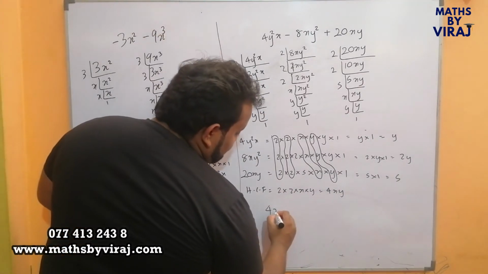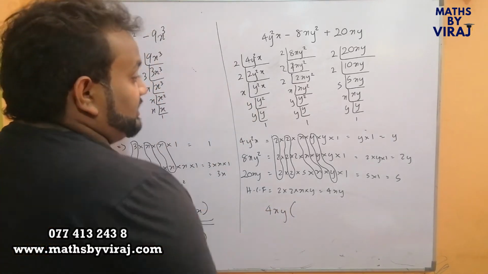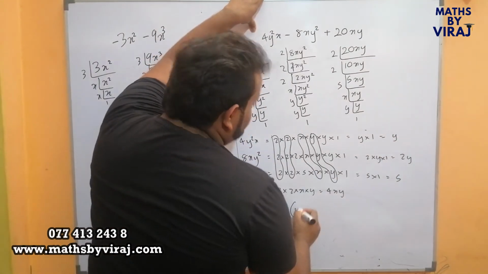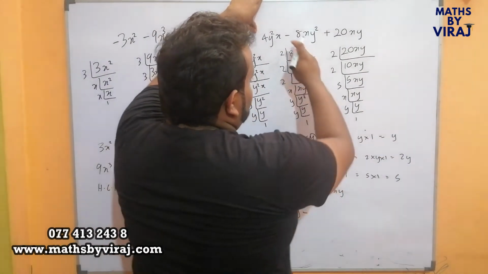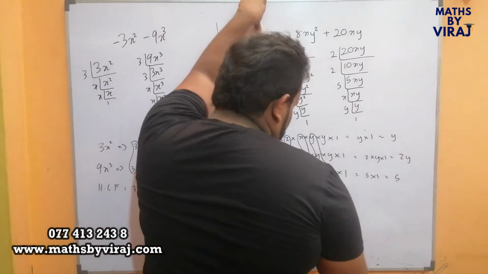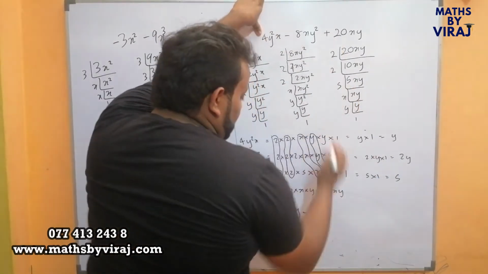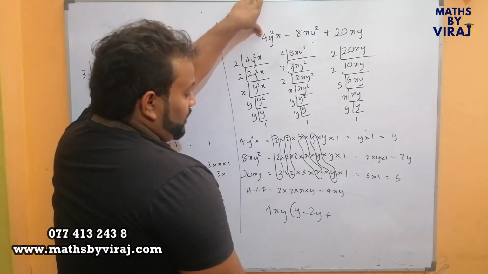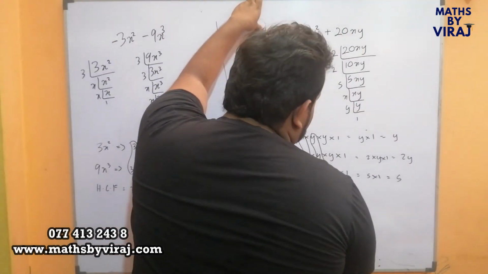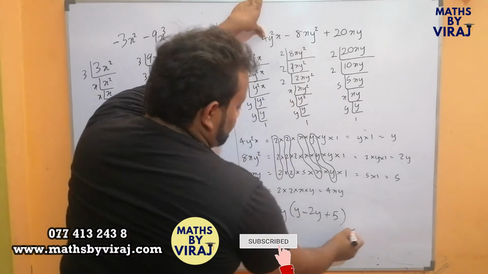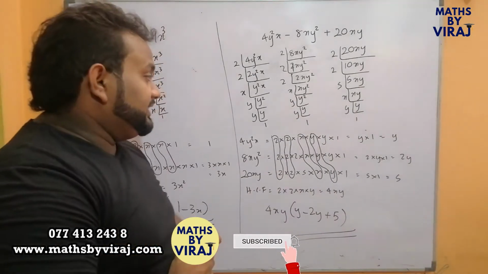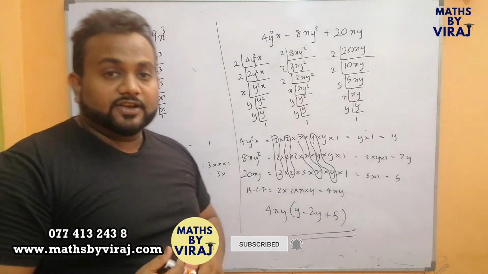Once 4xy is taken out as a common term, what remains inside? Instead of 4y squared x, what is inside is y, minus, instead of 8xy squared, when you take 4xy out, what is remaining inside is 2y, and plus, when you take 4xy out, what is remaining inside from 20xy is 5. So it's pretty simple when you know your highest common factor method to factorize a given set of expressions.